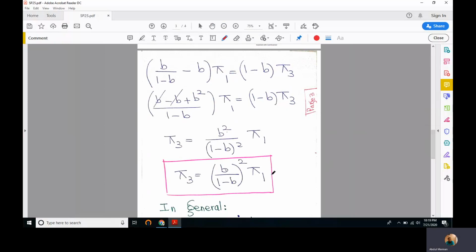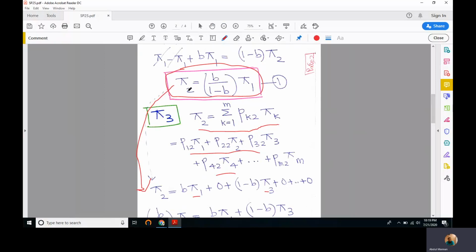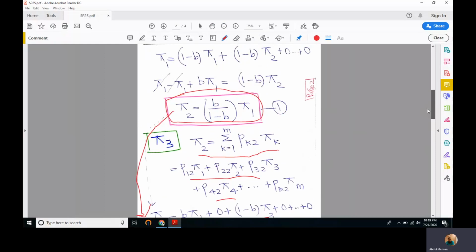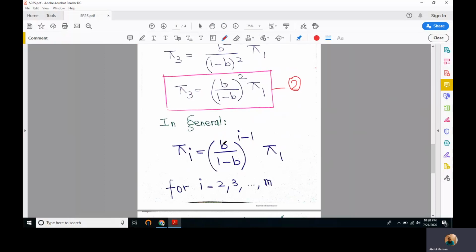Let's call this equation number 2. In equation number 2, we have written pi 3 in terms of pi 1. But in equation number 1, we wrote pi 2 in terms of pi 1. So we can write the probability of every other state except state number 1 in terms of the long-term or steady state probability of state number 1, I mean pi 1. So every long-term probability or steady state probability for any state i can be written as b over 1 minus b to the power i minus 1, times pi 1. And this is true for i equal to 2, 3, and so on.